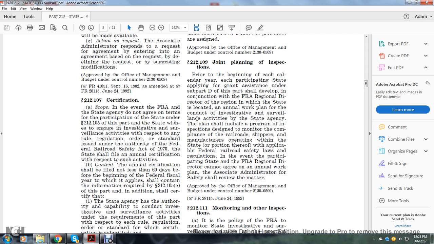Section 212-109, Joint Planning and Inspection. Prior to the beginning of each calendar year, each participating state applying for grant assistance under subpart D of this part shall develop, in conjunction with the FRA regional director of the region in which the state is located, an annual work plan for conducting investigation and surveillance activities by the state agency. The plan shall include the program inspections designed for monitoring compliance by the railroads, shippers, and manufacturers operating within the state, or a portion thereof, with the applicable federal railroad safety laws and regulations. In the event the participating state and the FRA regional director cannot agree on the annual work plan, the associate administrator for safety shall resolve the matter.